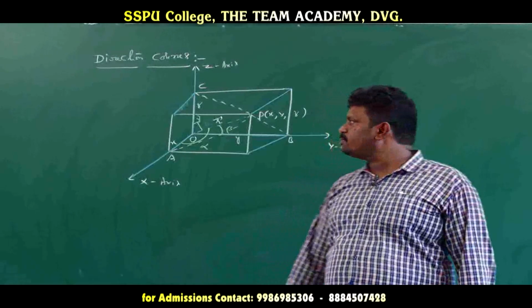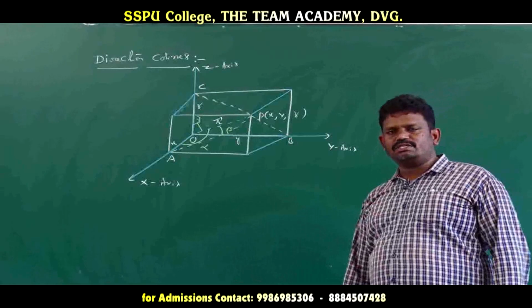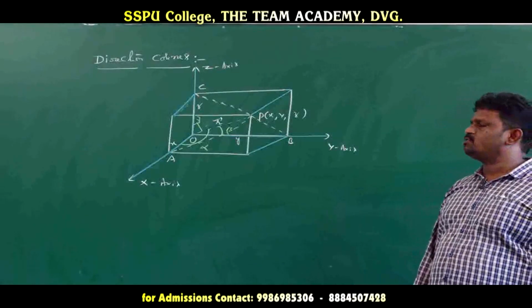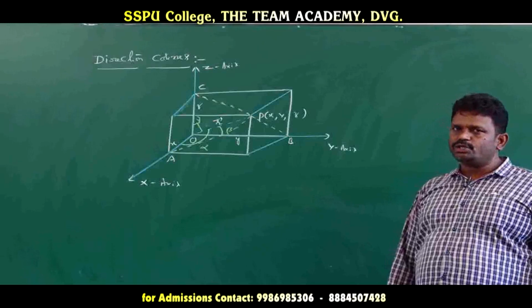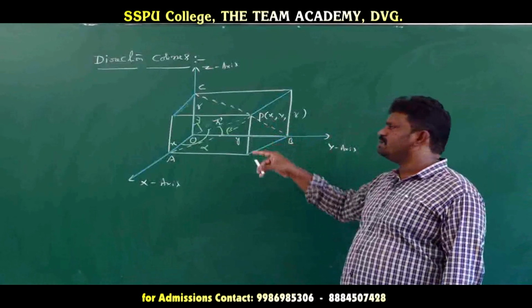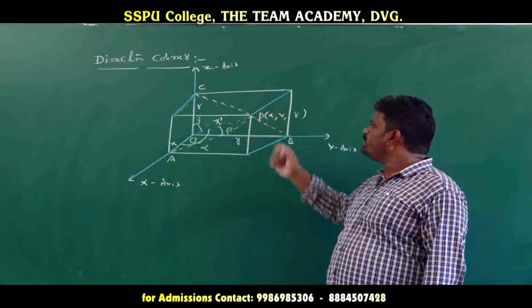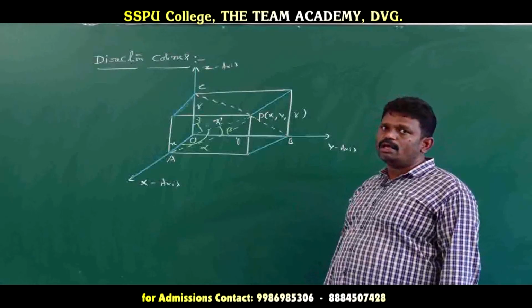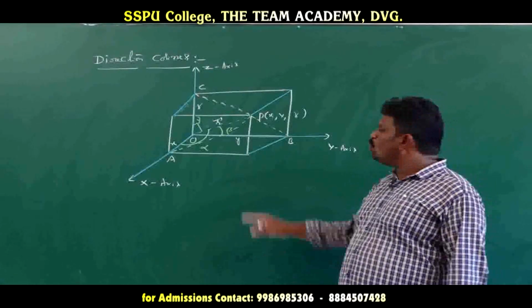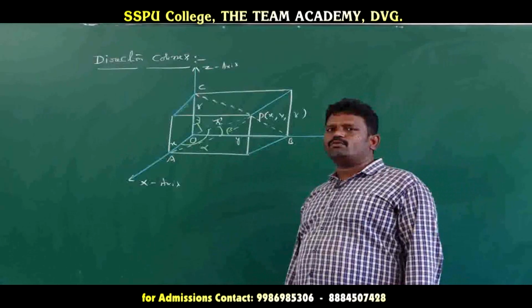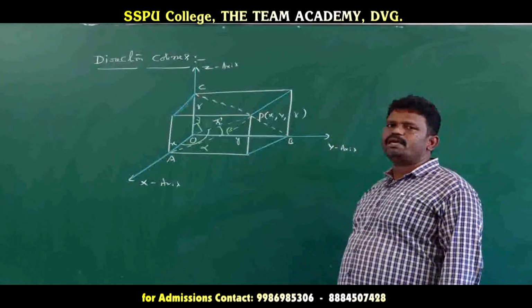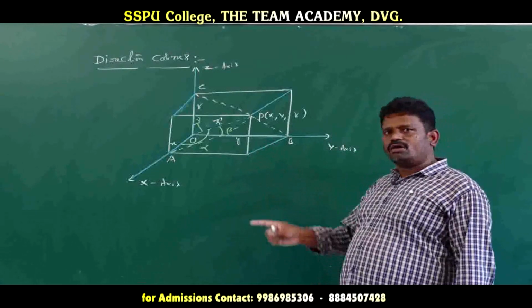Next concept: direction cosines and direction ratios. This is a very important concept. In space, if we take one point P of x comma y comma z, we consider the position vector of P, OP vector or R vector.